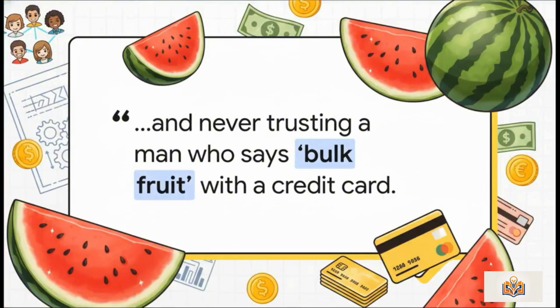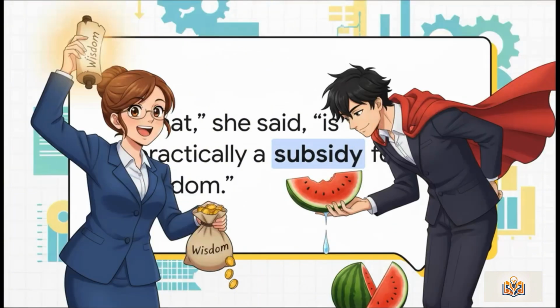As the mayor was leaving, he turned and asked Barnaby, "So, what did you learn?" Barnaby looked at the few remaining watermelons and said, "That good planning is not about spending more. It is about spending right, keeping people together, and never, ever trusting a man who says bulk fruit with a credit card." The accountant smiled for the very first time all day. "That," she said, "is practically a subsidy for wisdom." Barnaby bowed, dropped a watermelon slice, caught it with one hand, and somehow, despite everything, still looked like a hero.